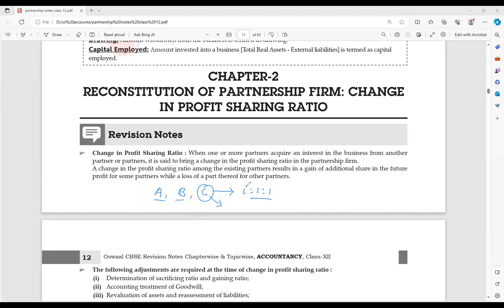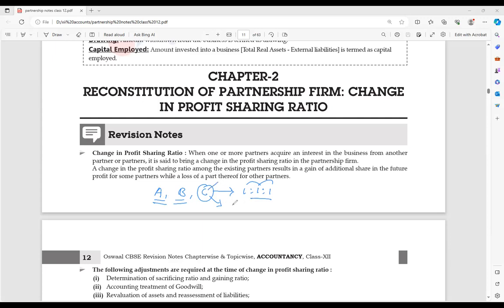C claimed that he is having trouble doing all the business work while the others are not bothering, doing their own work. So the ratio is supposed to be changed.